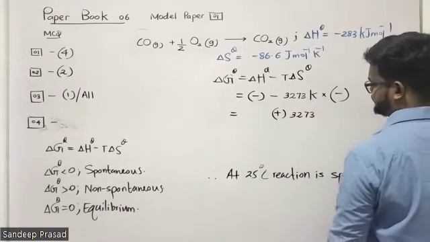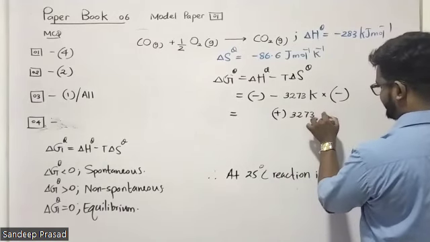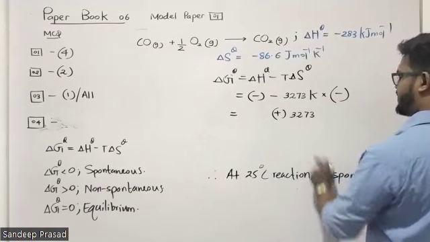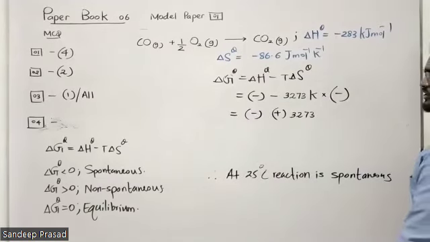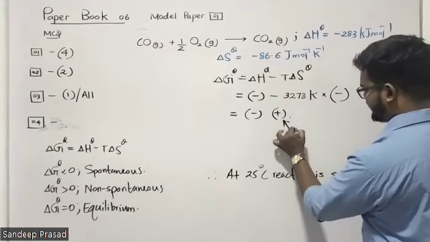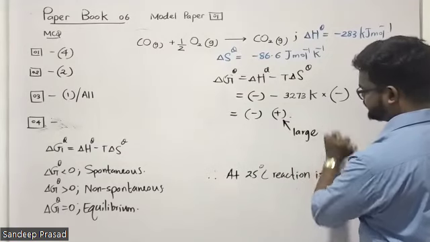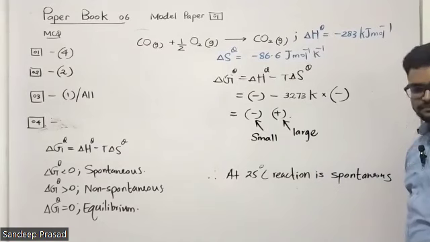When you substitute the entropy value here, it becomes a much larger value, and this other term is a negative value. Remember, you have a large positive value and a small negative value. What is the answer?